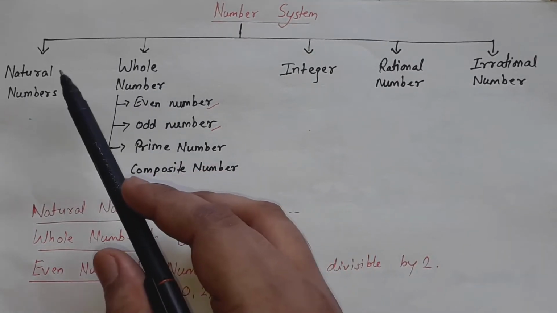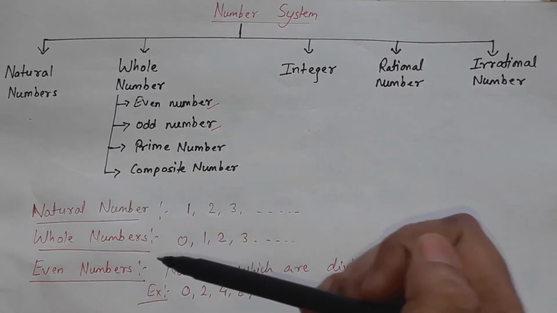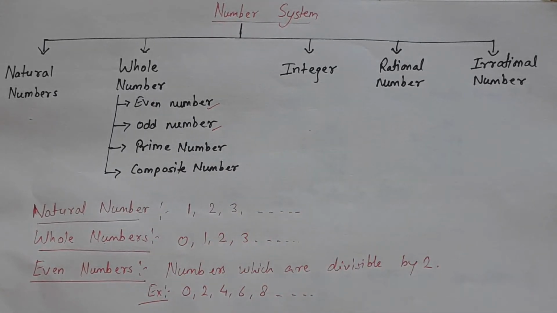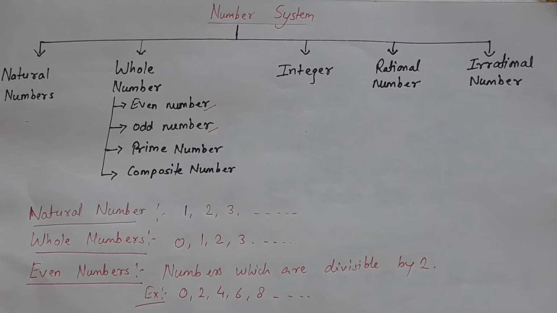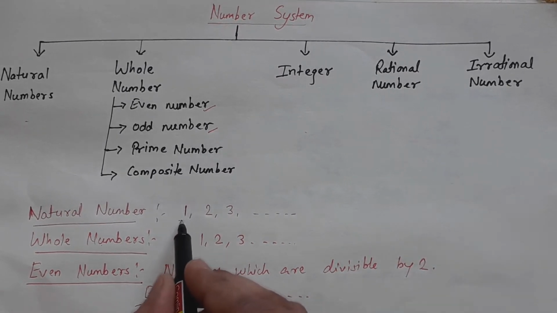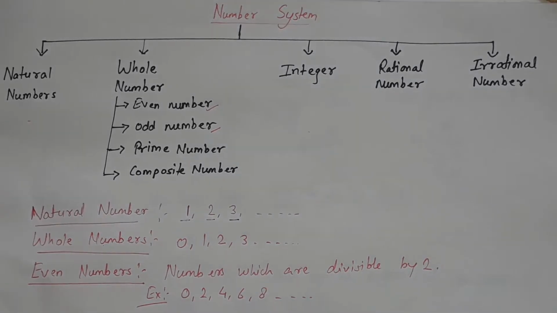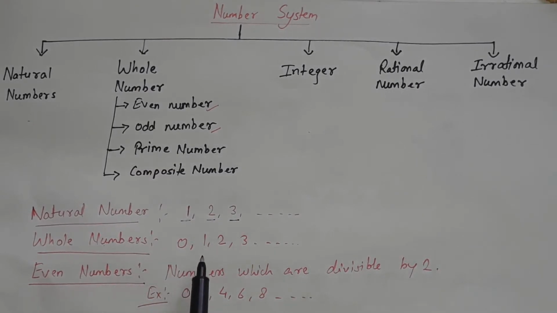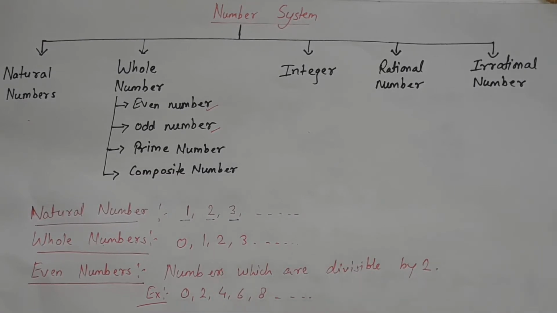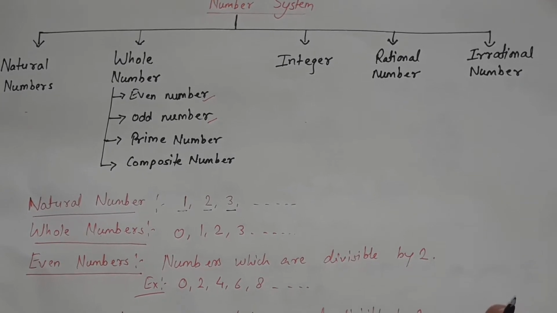And what are natural numbers? Natural numbers are numbers starting from 1: 1, 2, 3. Yes, they are the natural numbers. Next is whole numbers. Whole numbers are numbers starting from 0, that is 0, 1, 2, 3, and up to infinity. So whole numbers always start from 0. Let's come to the next number.